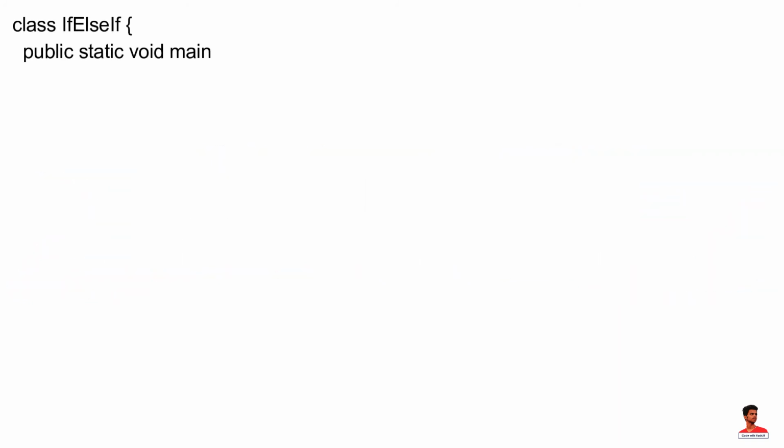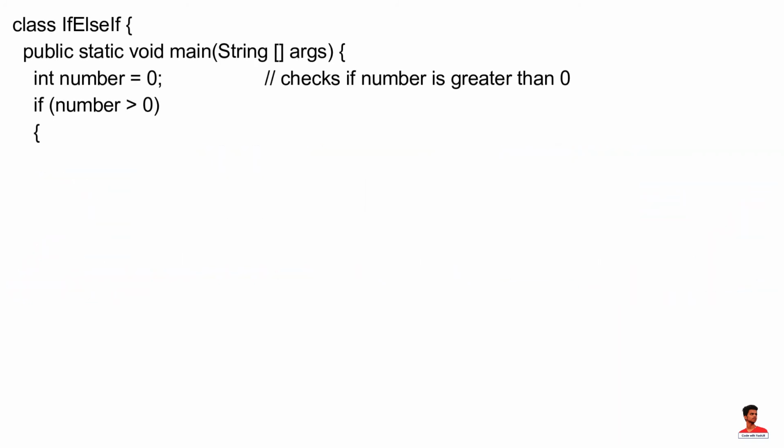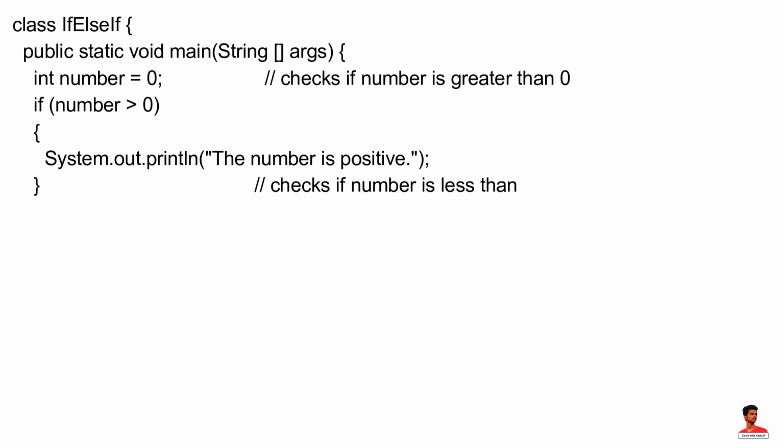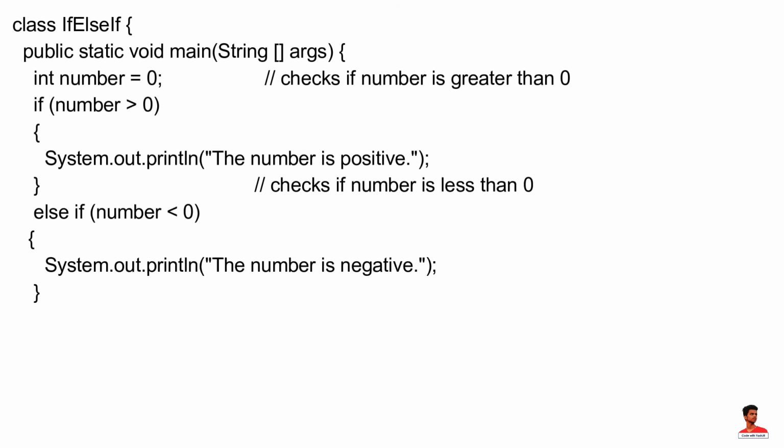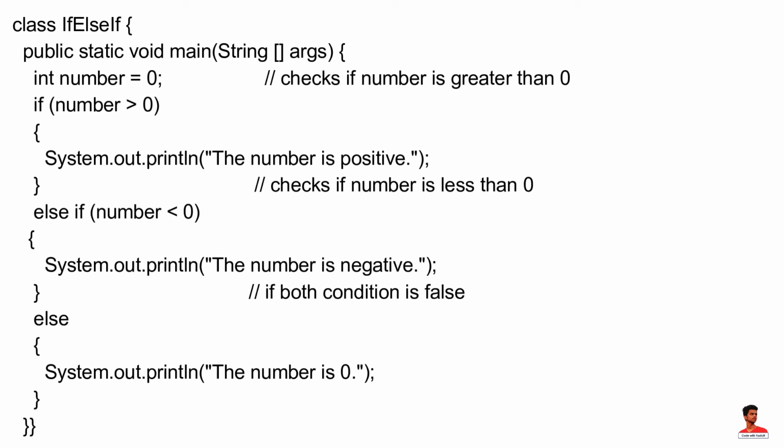This is an example of Java if-else if ladder statement. In this example, we are checking whether number is positive, negative or 0. Here we have two condition expressions. Checks if number is greater than 0. Checks if number is less than 0. Here the value of number is 0, so both the conditions evaluate to false, hence the statement inside the body of else is executed.